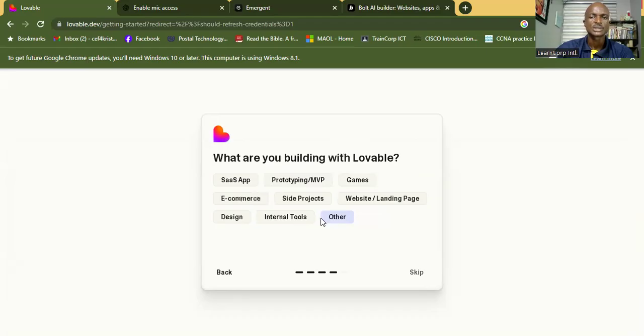So let's use educators. I hope you can see the process. But if you don't want all of this, you can skip it right here. So software as a service, application, or prototype games, blah, blah, blah. You know what? Let me skip all of this for now. But you've got the gist, right?